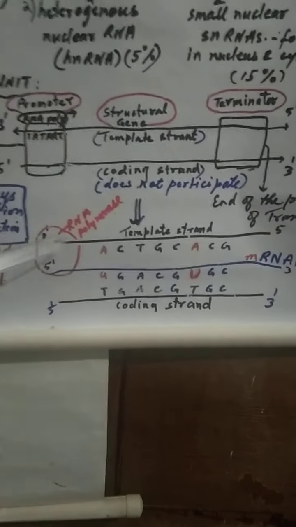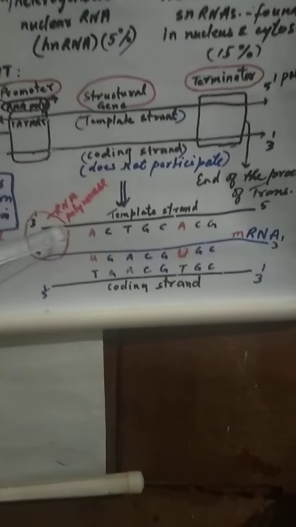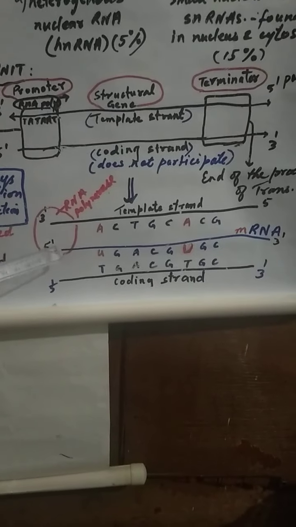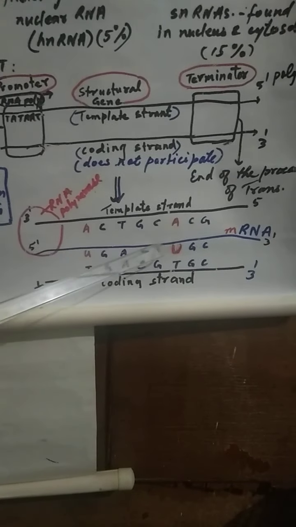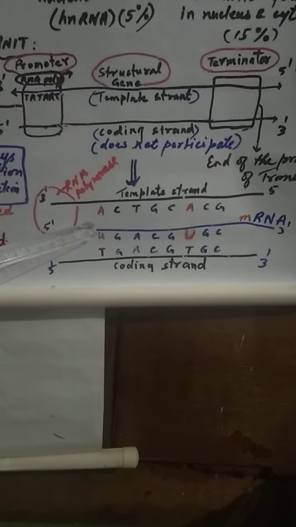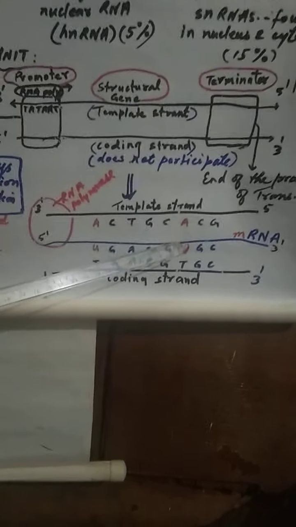Suppose this is the example shown here. This is the 3' to 5' direction. When RNA polymerase binds on the promoter, you can see this mRNA has been synthesized. Do remember, instead of T, it will be using uracil as the nitrogen base. The other nitrogen bases will be the same, but instead of thymine, uracil will be seen on mRNA.